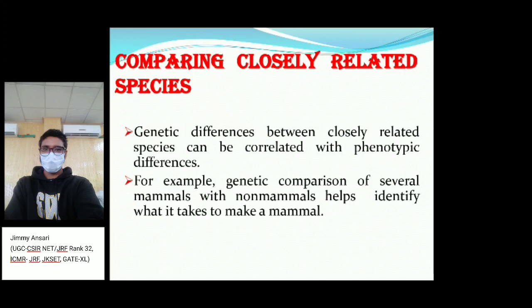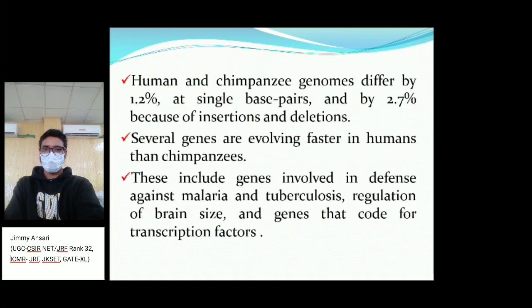Our DNA sequences are almost the same, with the exception of a few nucleotides. So let's take an example of genetic comparison of several mammals with non-mammals, to identify what it takes to make a mammal, from amphibians to birds to mammals.